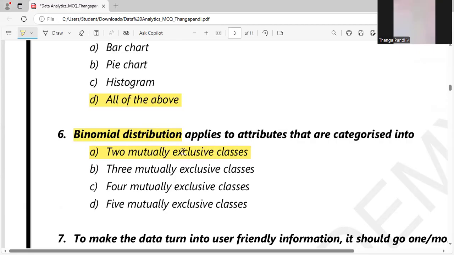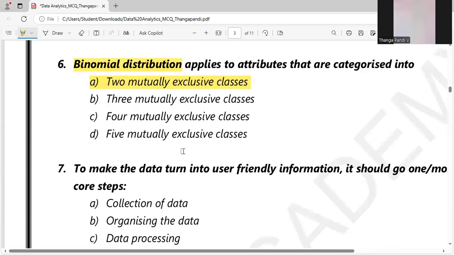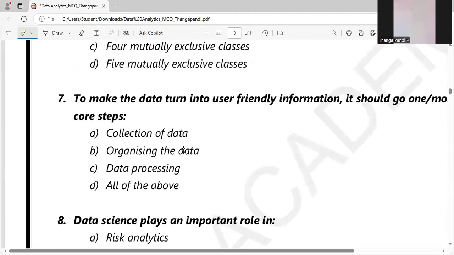If you have time, go and check those videos. There we explain everything about business data analytics clearly. So let's move on to the seventh question.